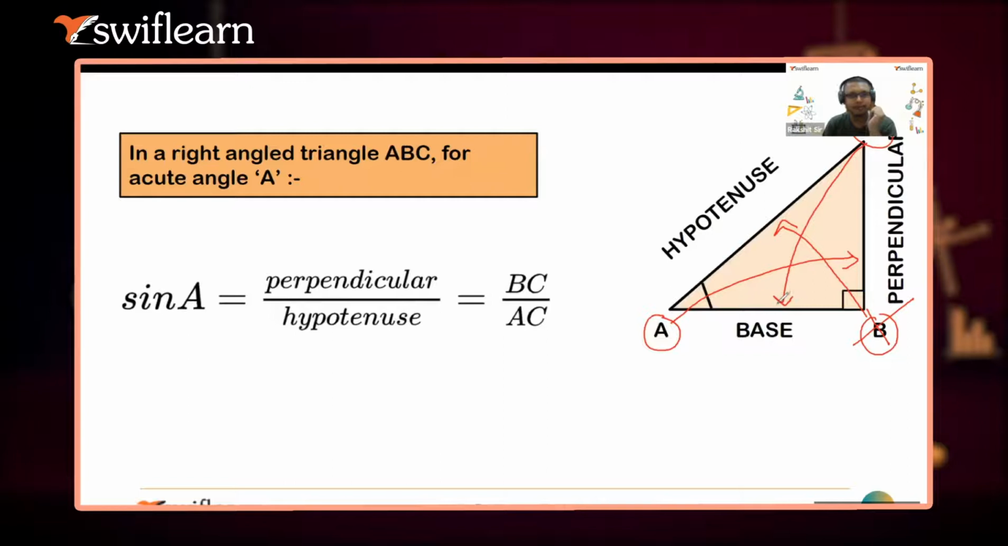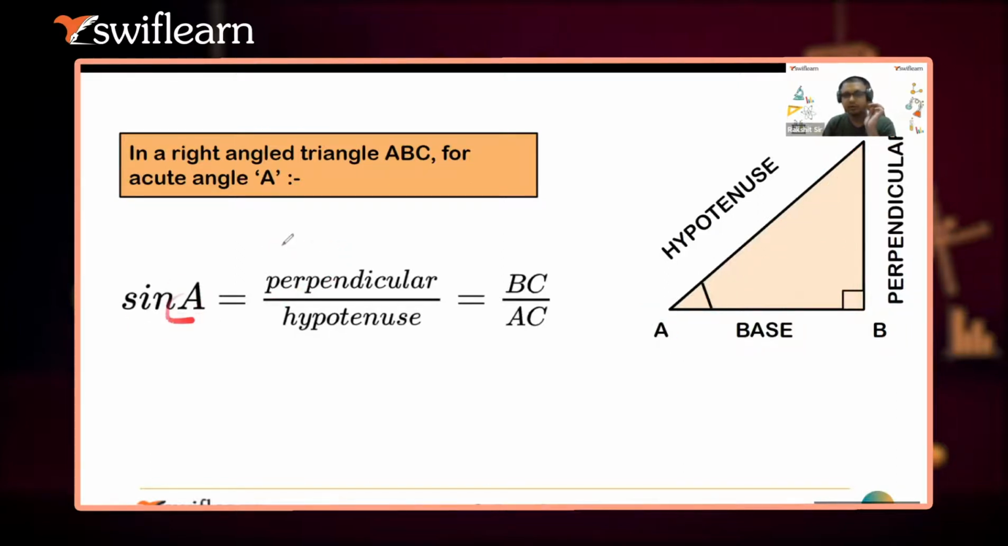Okay, so you will smartly answer them. We cannot take sine B because it is a rule of thumb that whatever angle we are taking, the opposite side will always be considered as the perpendicular, and hypotenuse cannot be equal to the perpendicular. However, perpendicular and base can be interchanged, but we cannot do the same thing with the hypotenuse. I think this part is clear to all of you.